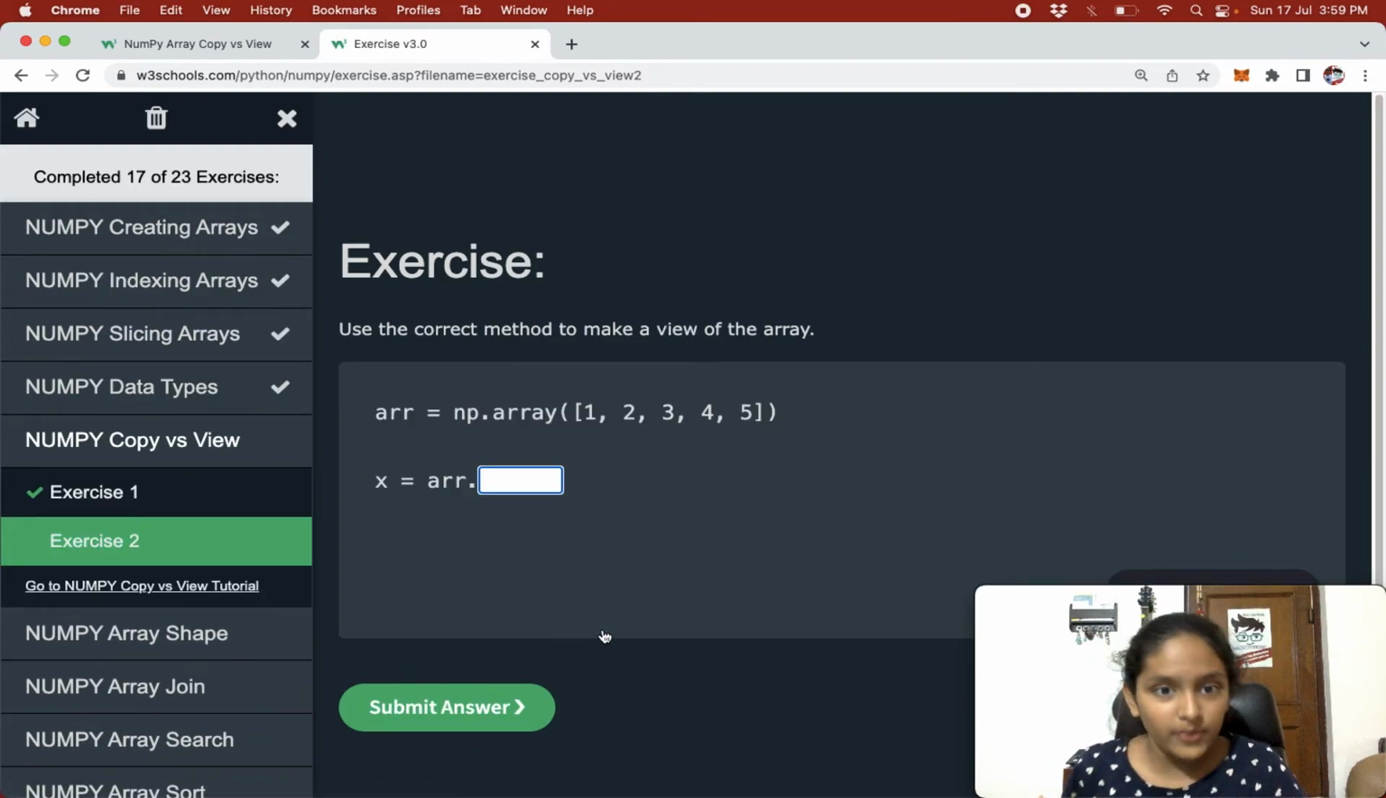Now use the correct method to make a view of an array. So we have to get the view of an array. We have to make a view of this array. So we are going to use the view method.